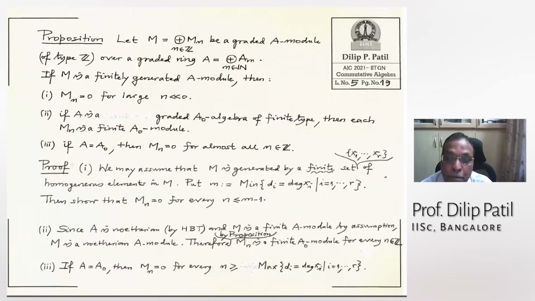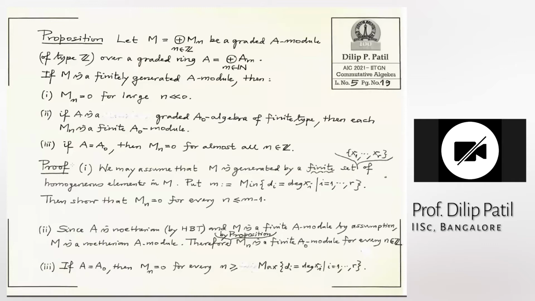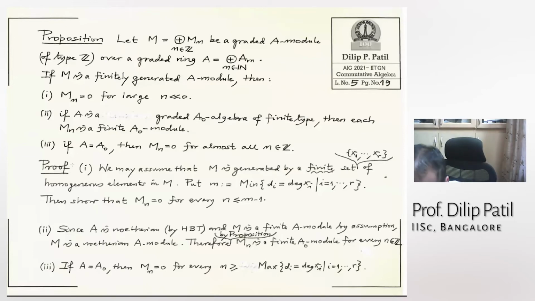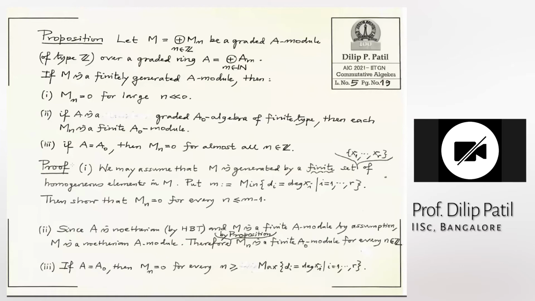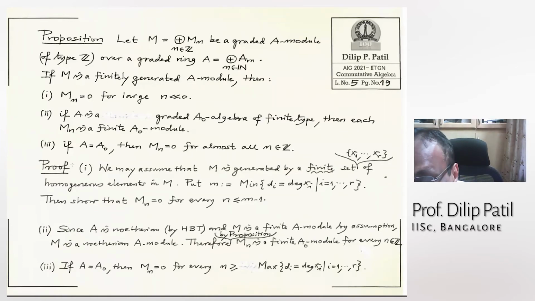So the third thing is you're saying that Mn is 0 for almost all n. In negative degree, it need not be 0. Almost all means all but finitely many.